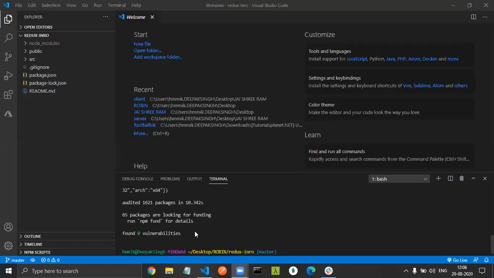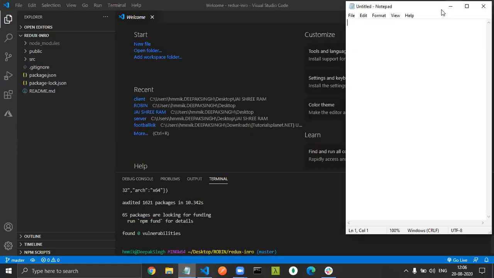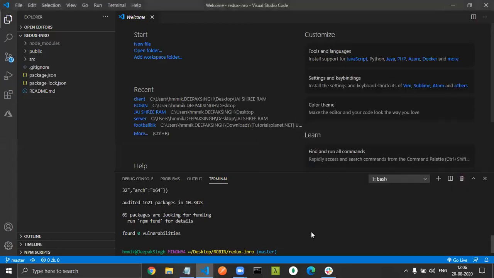So let me open my notepad. Not notepad. Let me go to new share and let me start the whiteboard. So we will learn Redux. Meanwhile, I just do it. Okay. So we will learn Redux.